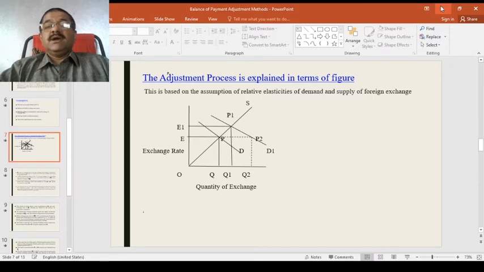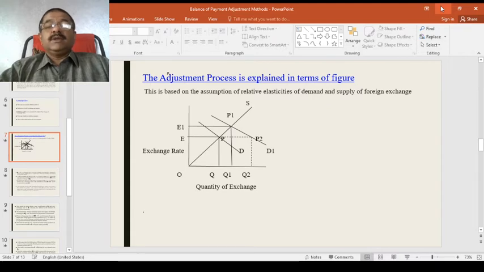At P, the demand and supply of the US foreign exchange is in equilibrium, where the rate of exchange between the US dollar and the British pound is OE and the quantity of exchange is OQ. I hope that you understand. This is the equilibrium position now.